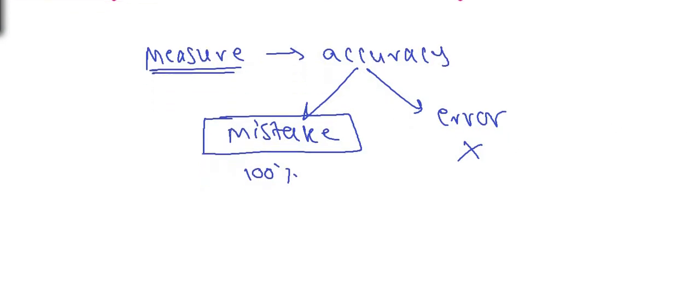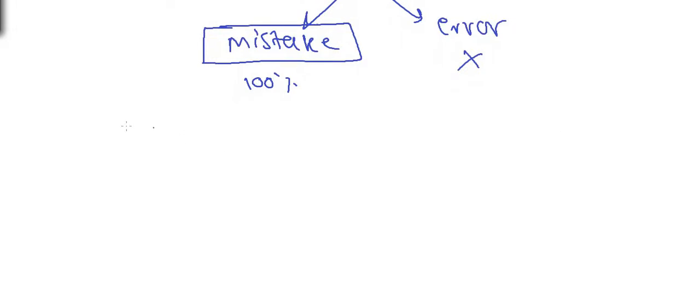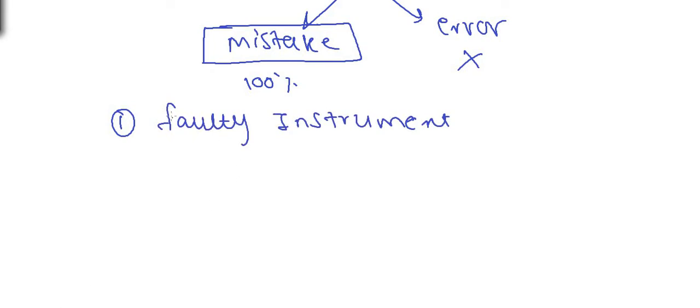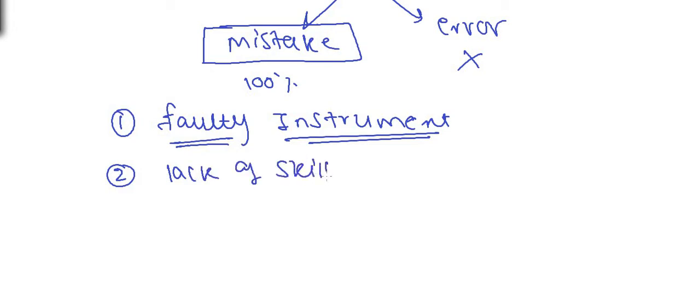Now why are mistakes caused in the measurement of a physical quantity? Number 1, the reason for causing mistakes is a faulty instrument. The instrument taken for the measurement may be faulty, so because of this there might be a mistake or inaccuracy in the reading taken. Reason number 2, lack of skill. The experimenter performing the measurements may not know the exact way to operate the given instrument. For example, if a student does not know how to take readings using vernier calipers, he is bound to make mistakes while taking the readings.